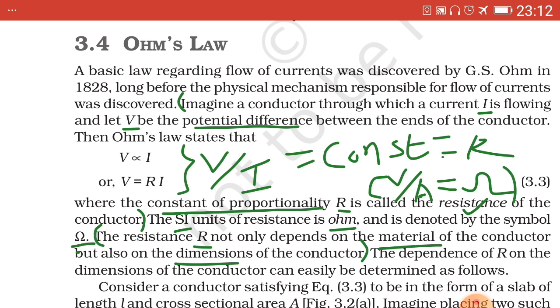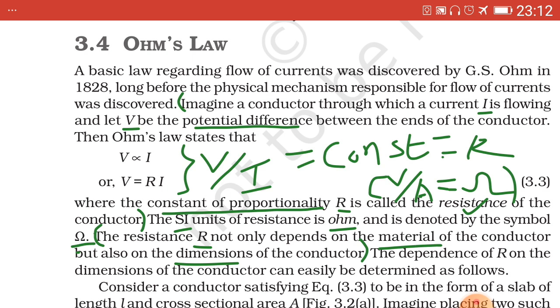Example, constant temperature can be written in bracket. The current capital I flowing through the conductor is directly proportional to the potential difference capital V applied across its ends. And this statement is called Ohm's law.